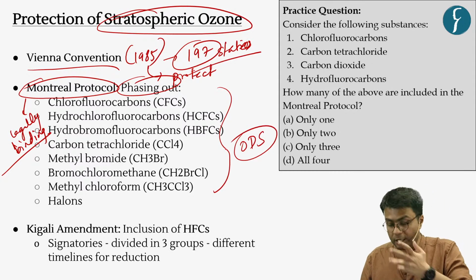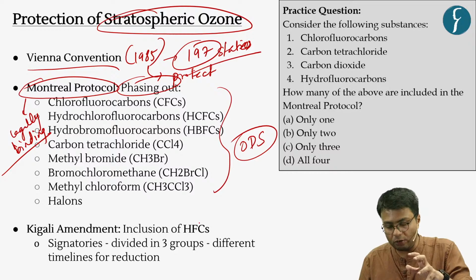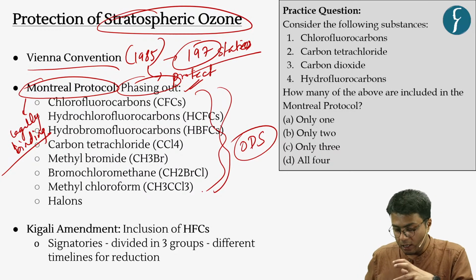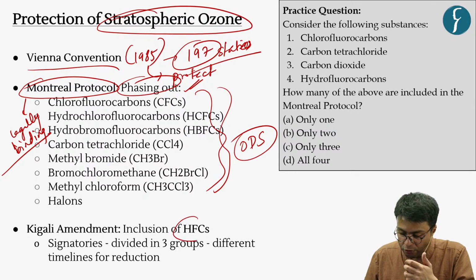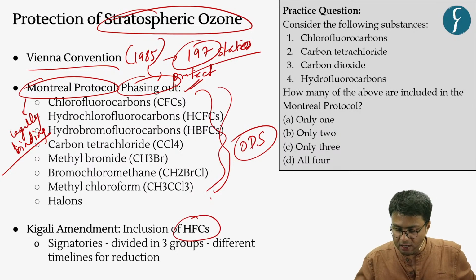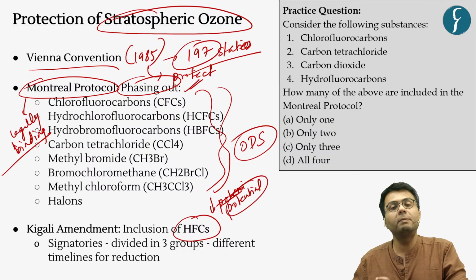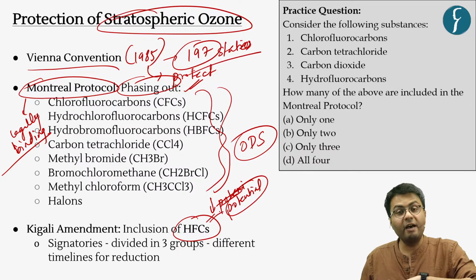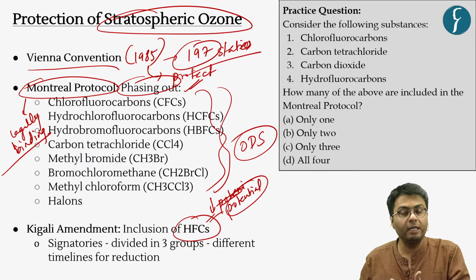Now, as a replacement, the nations who were phasing out these ozone depleting substances were encouraged to increase the use of hydrofluorocarbons, which have a significantly lower ozone depleting potential.